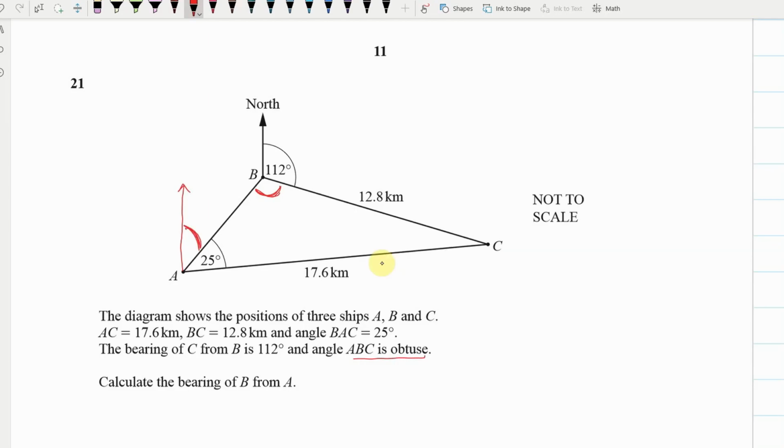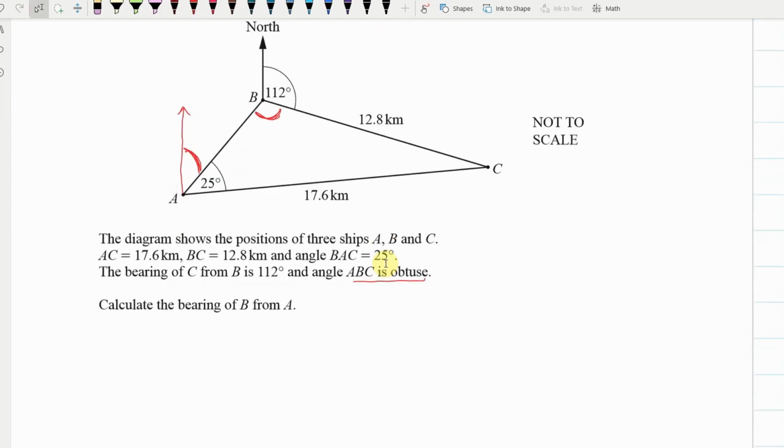Now, looking at this, the first thing that I'm going to do is not panic. I reckon this is what I'm going to try. I'm going to find this blue angle here, and once I know that blue angle, I can find this purple angle here, because angles around a point add to 360. So let's find the blue angle. Now looking at the blue angle, I see it's opposite here, and I know that this and this are opposite, so I could use the sine rule.